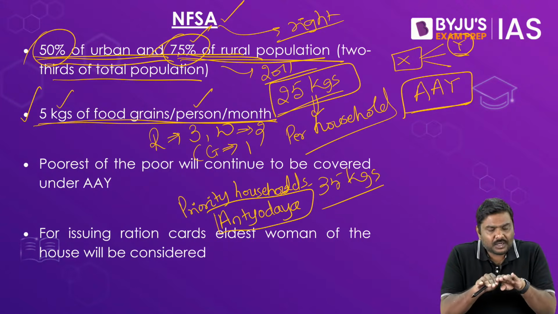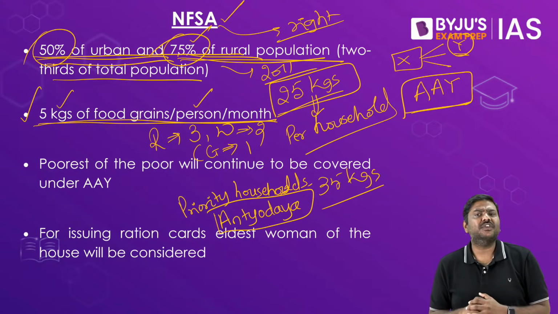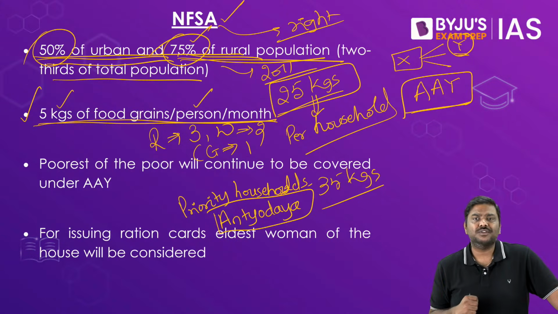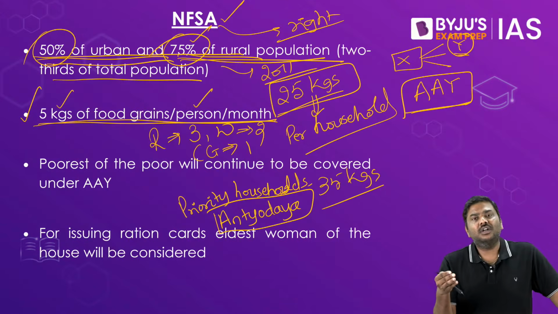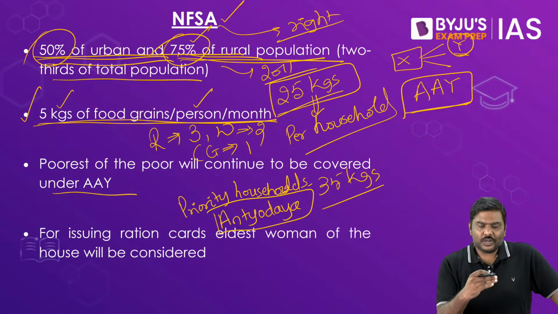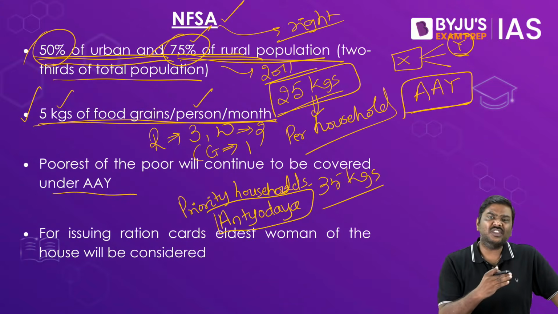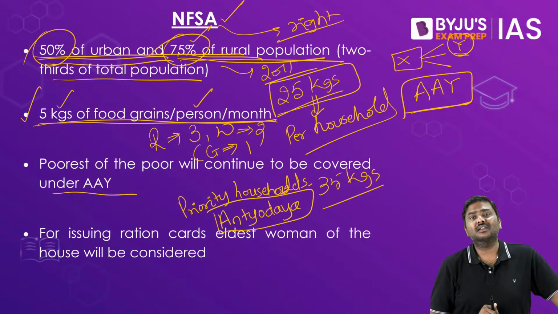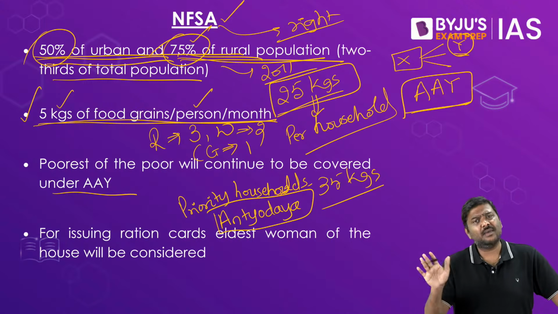So now the argument is, when you introduce the NFSA, you are going to identify, let's say, 2/3 of India's total population. Obviously by default, Antyodaya card holders will also come into that population. Now will you give them double entitlement? Will you give them 25 kgs under NFSA and 35 kgs under the Antyodaya scheme?